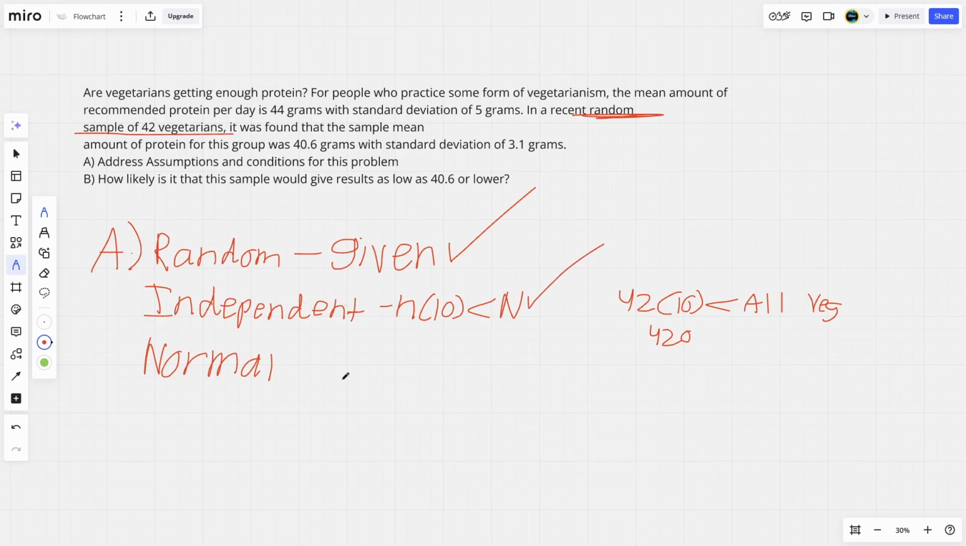It is independent. Now, to check if this is normal, we can use the central limit theorem, CLT, which calls for n, the sample size, to be greater than or equal to 30. And again, back to the problem, sample of 42 vegetarians, we would get 42 is greater than or equal to 30. And this is true, so this checks out. This is normal.